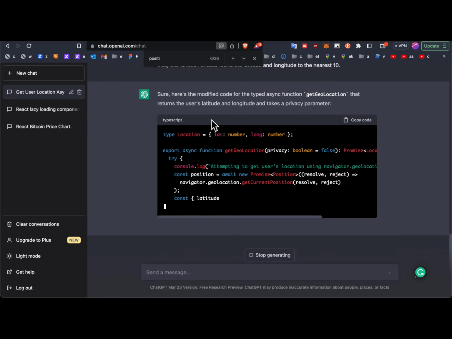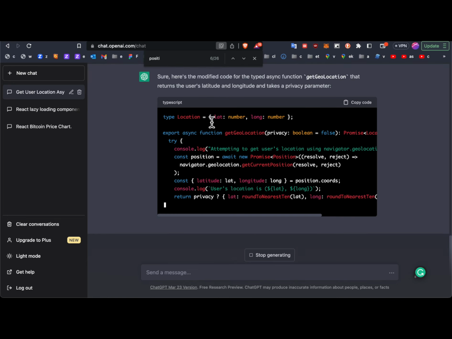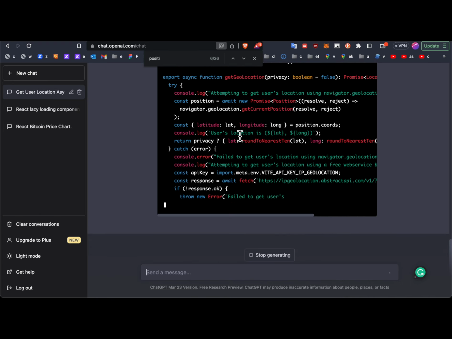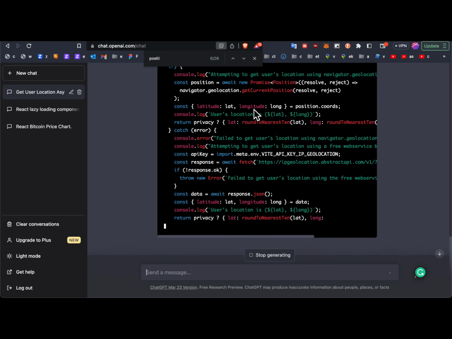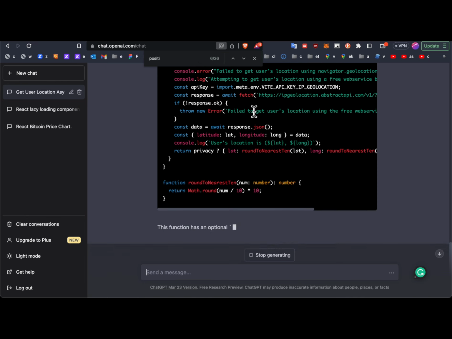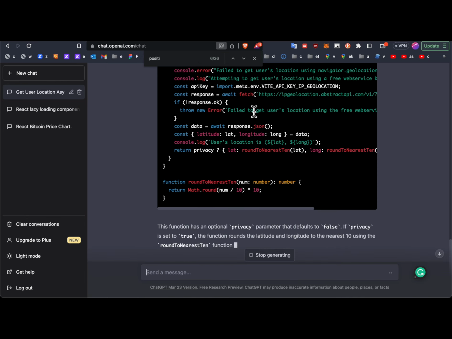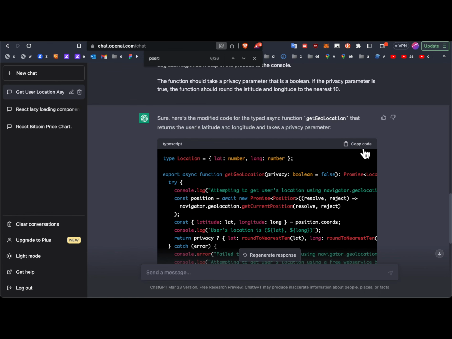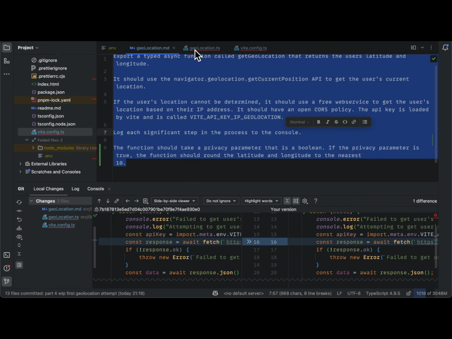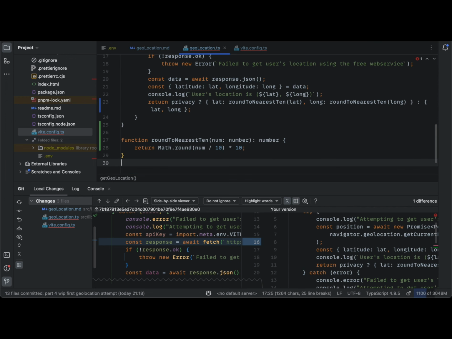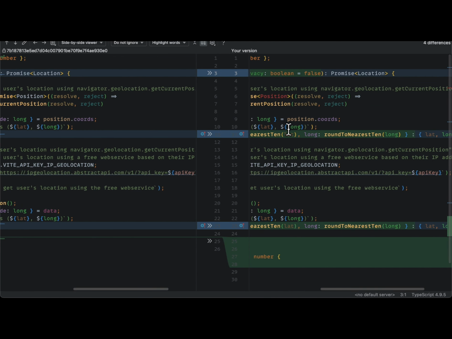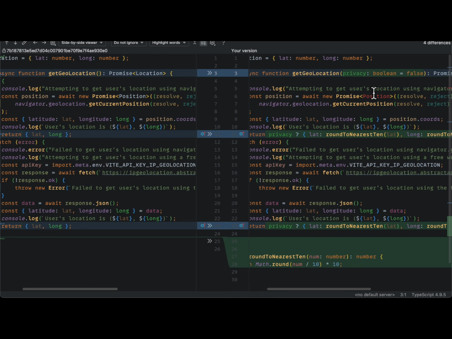It's cool that it says modified because then it'll sort of build on what it's done before. Lat.round to the nearest 10. What is this round to the nearest 10 function? Right, okay, yep, that's fine. Copy code, and paste it into the geolocation. Let me show you guys the changes. So you can see here the privacy thing is there. Boolean, it's by default false.